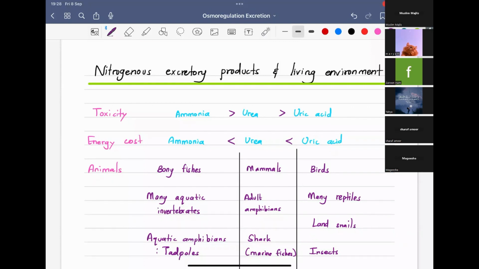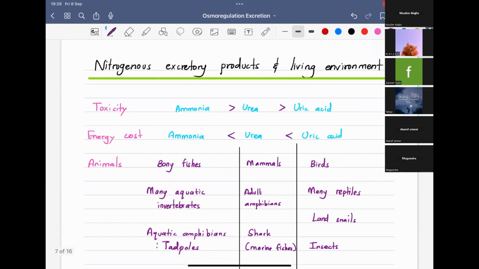These different forms vary in their toxicity, and also in the energy cost of producing them. To produce urea from ammonia, you need to spend some energy on it. So the energy cost and the toxicity can vary significantly in these different forms.